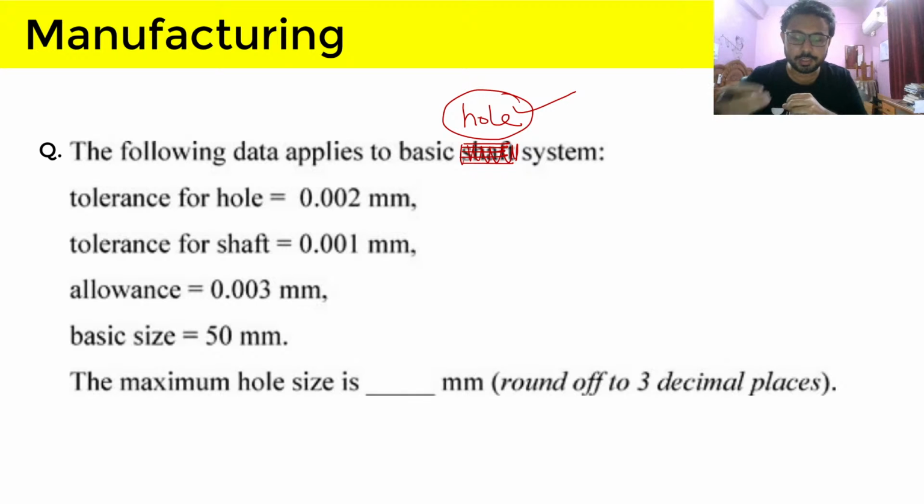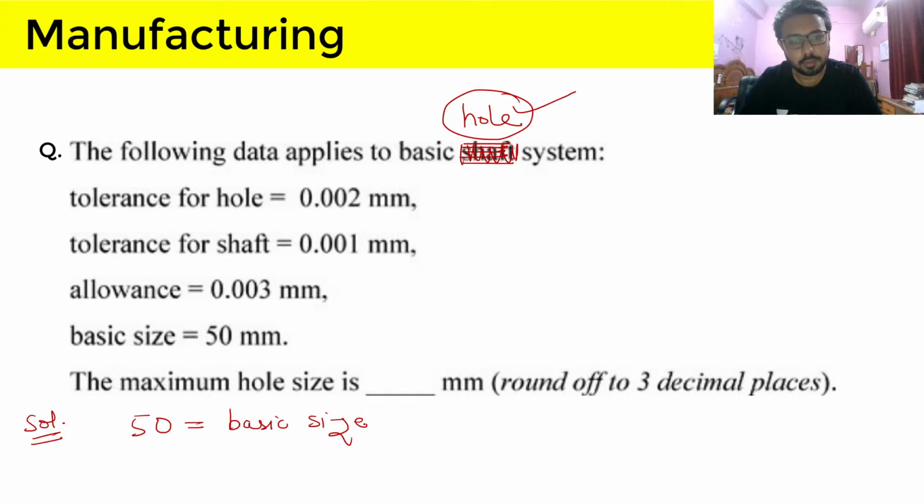Just quickly provide me the answer to this question. Hemendra Rajput, if you are watching, just quickly provide me the answer if basic hole system is given. So that is the correct answer that you have provided. Well done. So it will be simply basic size, that is 50, and this basic size will be lower limit of hole, and to this lower limit of hole we will add the tolerance of hole, that is 0.002.